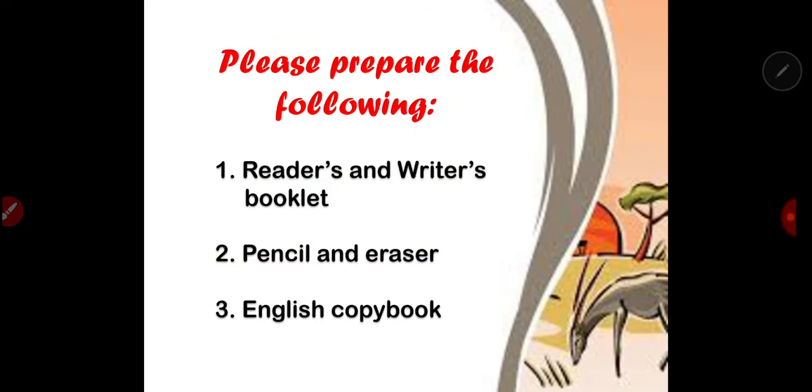Prepare the following materials needed for today's task. Reader's and Writer's booklet, your pencil and eraser, and of course, your English copybook. Are these materials ready with you? Great job!